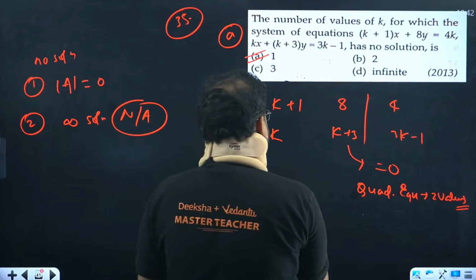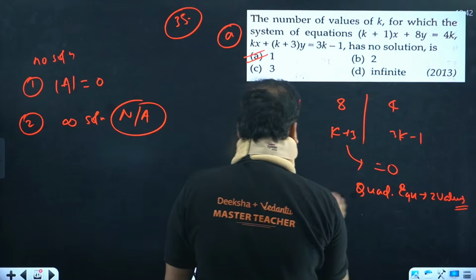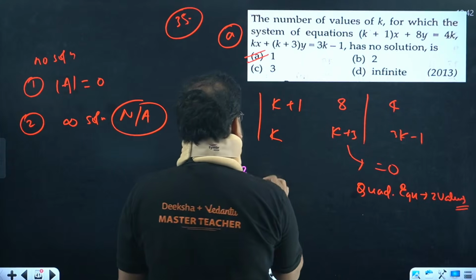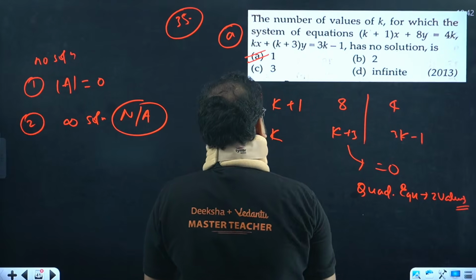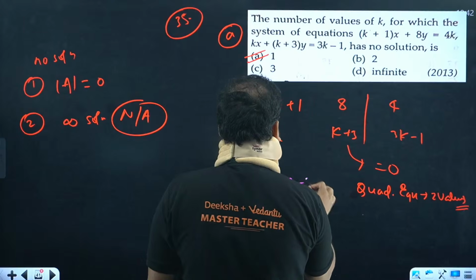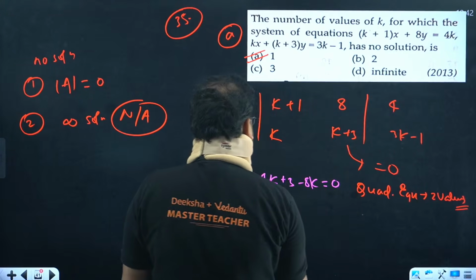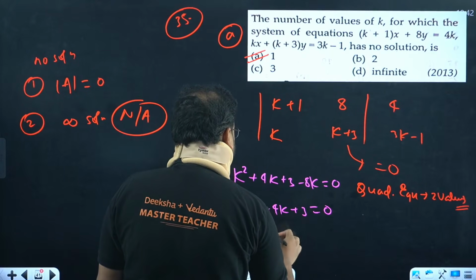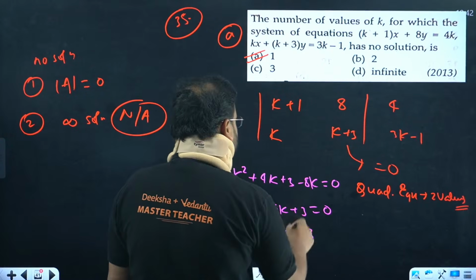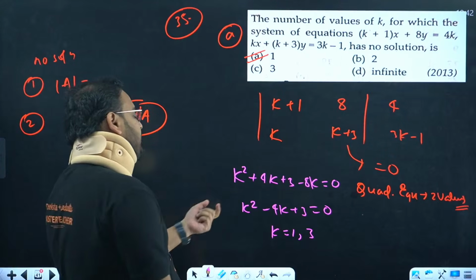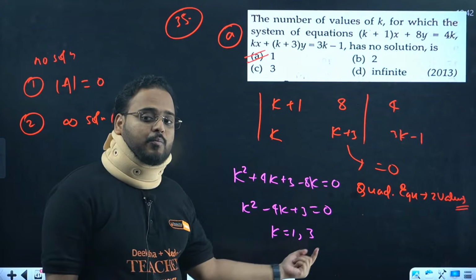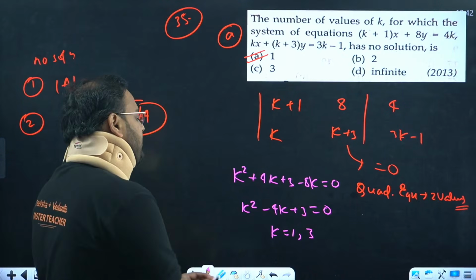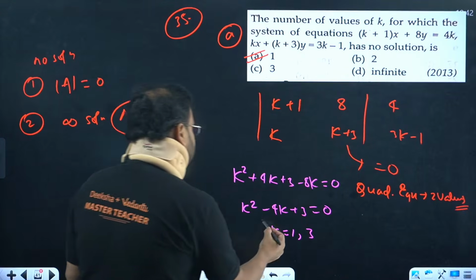Okay. So if you solve this quadratic over here, we'll get this value as k square and 3k and k, so 4k, and we have here plus 3, and we have minus 8k equal to 0. So we get k square minus 4k plus 3 is 0. From here the value of k is coming as either 1 or 3. Please solve this quadratic, guys. Put here k value as 1, it becomes 1 minus 4 is minus 3 plus 3 is 0. Put here 3 square is 9, 9 minus 12 is going to be minus 3, and plus 3 will again become 0. So k value is coming as 1 and 3.